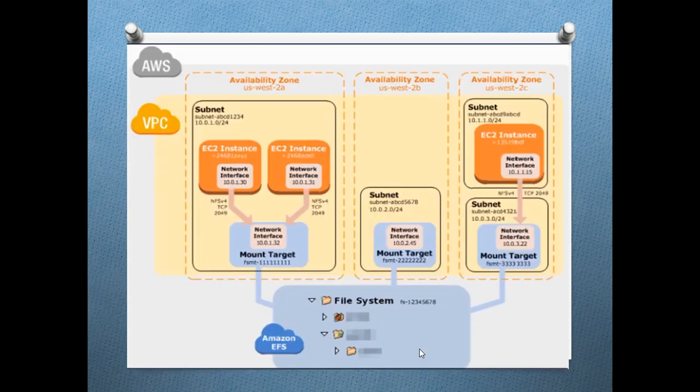This is the last thing I would like to let you know: how we can actually configure this EFS system. You can see that this is the Amazon EFS system, and we have created the file system, and under that file system a number of folders are there. So what will happen? Who can access the same file system? This file system has a name, or you could say an ID.